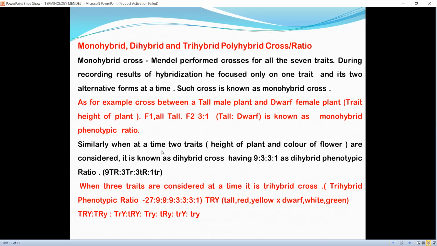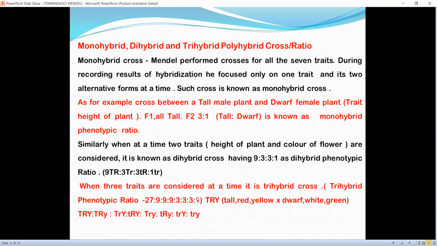Similarly, when two traits at a time, height of the plant and color of flower, are considered, it is known as a dihybrid cross, having 9:3:3:1 as the dihybrid phenotypic ratio. In this, out of 16 combinations, 9 combinations are tall plants with red flowers, 3 plants are tall with white flowers, 3 plants are dwarf plants with red flowers, and 1 is a dwarf plant with white flowers.